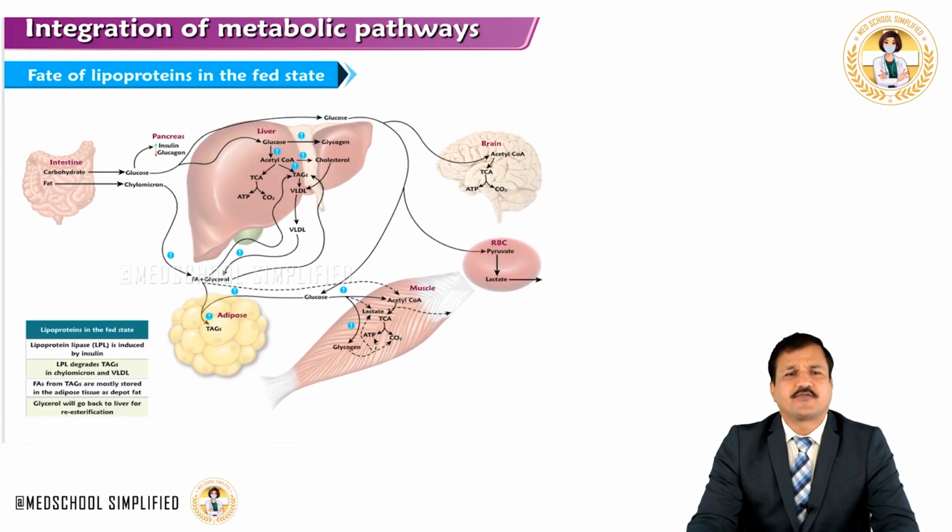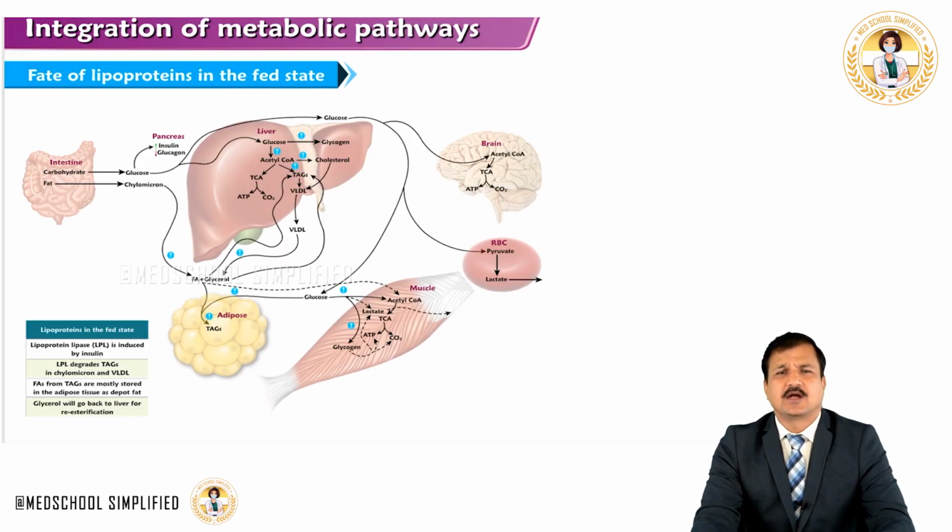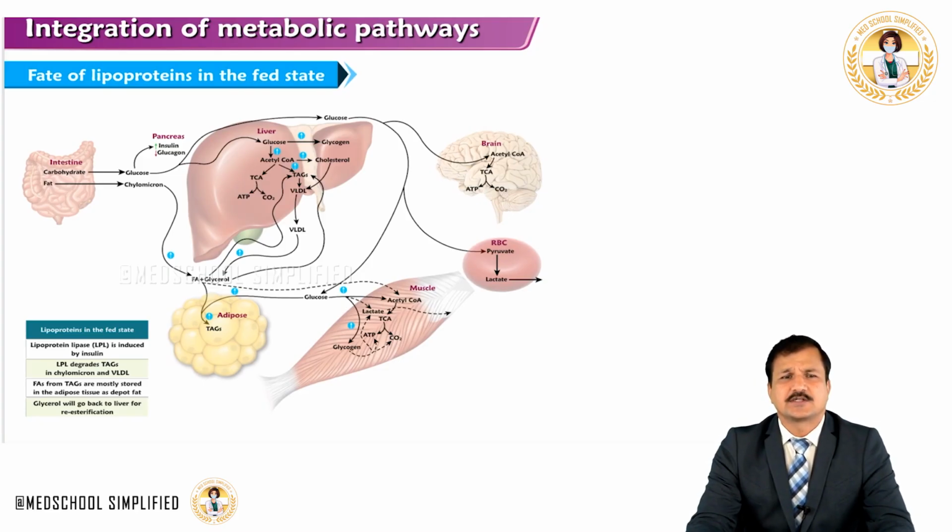Now let's look at the fate of lipoproteins under fed condition. The fat coming from the diet, that is dietary lipids, are digested and absorbed and get out into the circulation as chylomicrons, as it is shown.